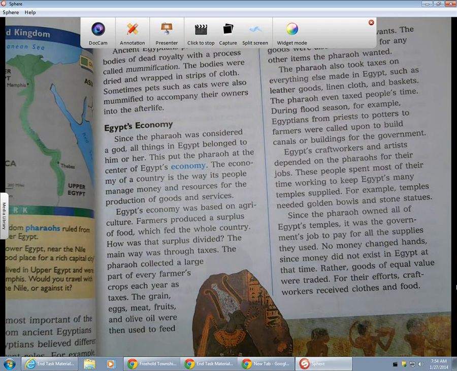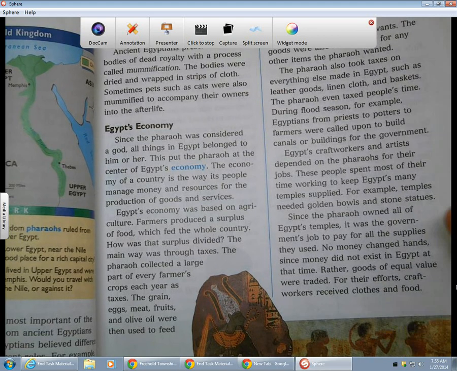Egypt's craft workers and artists depended on the pharaohs for their jobs. These people spent most of their time working to keep Egypt's many temples supplied. For example, temples needed golden bowls and statues. Since the pharaoh owned all of Egypt's temples, it was the government's job to pay for all the supplies they used. No money changed hands, since money did not exist in Egypt at that time. Rather, goods of equal value were traded. For their efforts, craft workers received clothes and food.